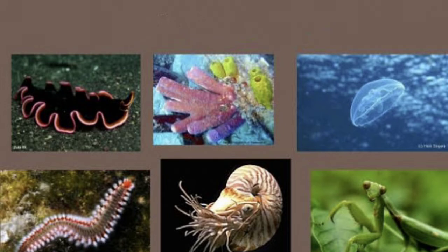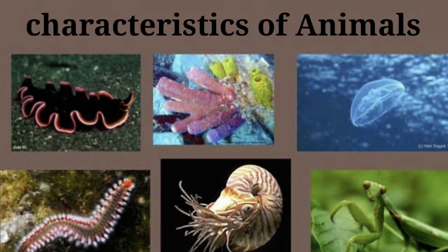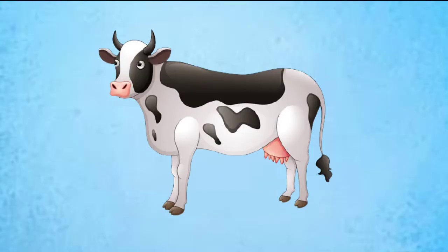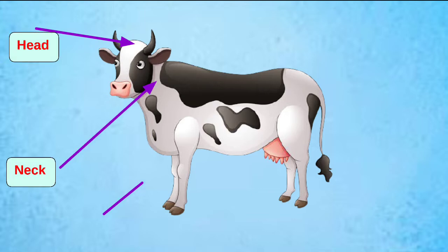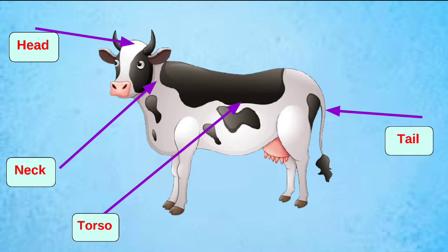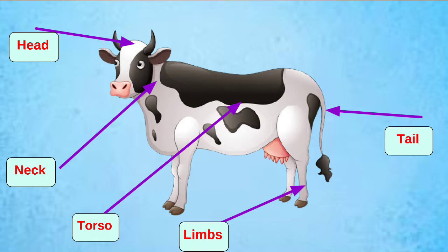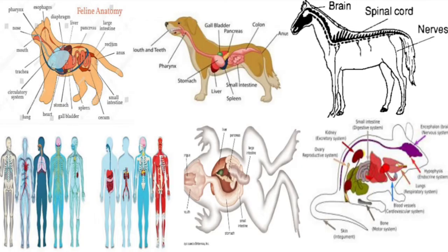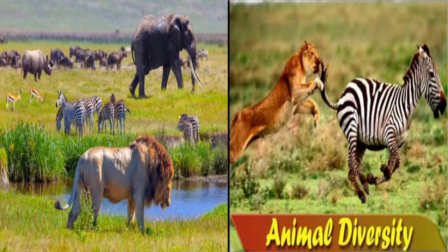Let us learn the general characteristics of animals. Animals have body parts like a head, a neck, a torso, a tail, and limbs for movement. Animals have various organ systems which carry on various functions inside their body. Hence, in this respect, there is a big diversity in animals also, like plants. Let us learn the classification of animals.